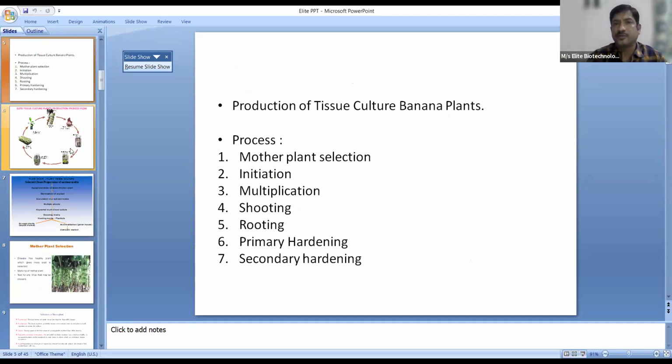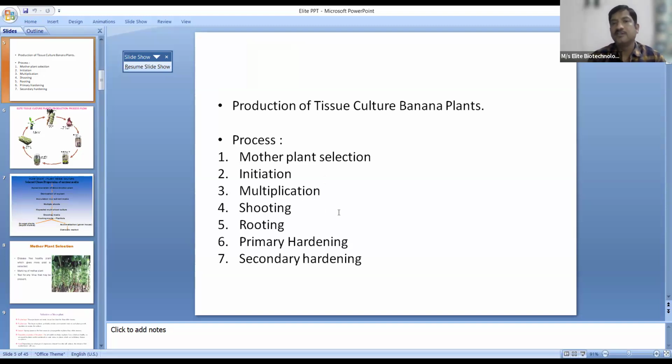So this is the production process that I have explained, starting with mother plant selection. The next stage is initiation, where we get rid of all the microbes by using different chemicals, and we initiate the plant in the culture media. Then in the media, these plants get multiplied, and this multiplication stage is done for around 5 to 7 cycles, five to seven transfers.